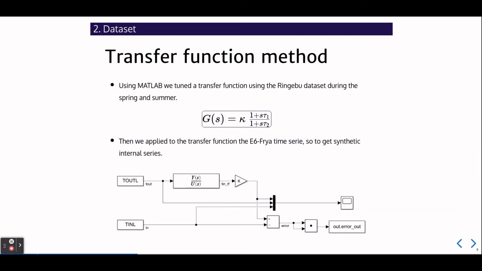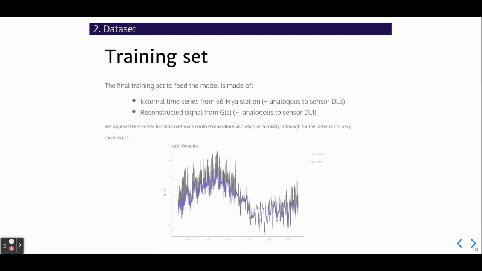Then we apply the external time series of the station to the tuned transfer function, and we rebuild the augmented time series of the internal temperature. As we can see in the figure, the previous peaks due to the heat have now disappeared, and so we can hope that the device can successfully learn the natural climate of the church.